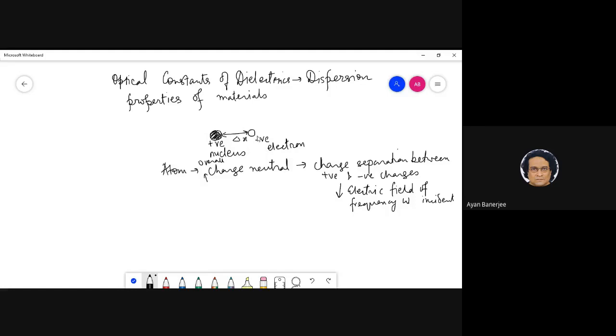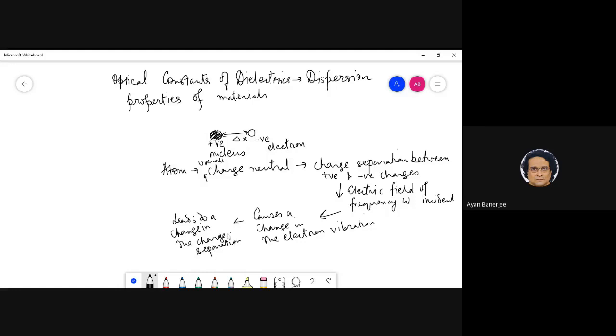But otherwise, one can just think that this electron is itself vibrating, but the electric field comes and causes a change in the electron vibration, and that leads to a change in the charge separation.